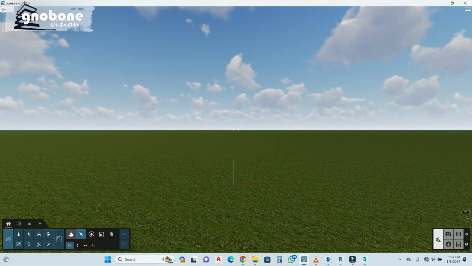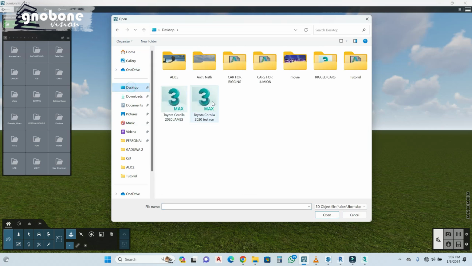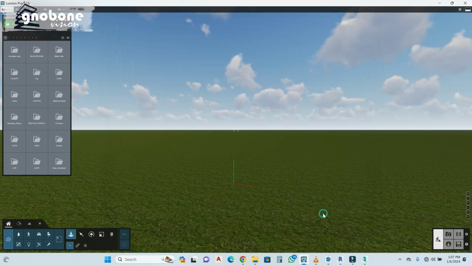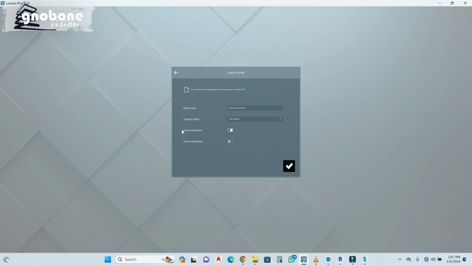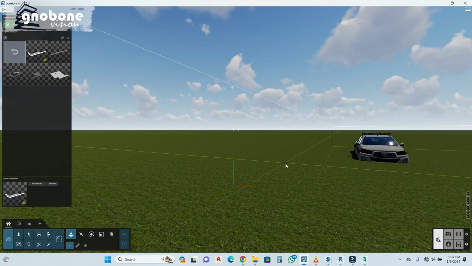So what you do is you go to import model. Model is on our desktop. In our tutorials, police car animation. Hit open, import animations, create a folder, animated cars, and then hit import. Make sure the import animations is toggled on. It's very important. So there you go.